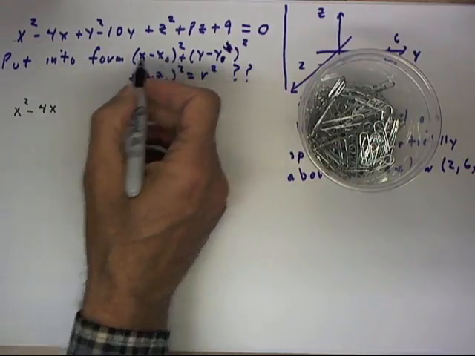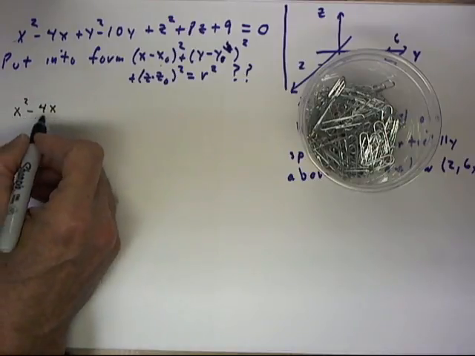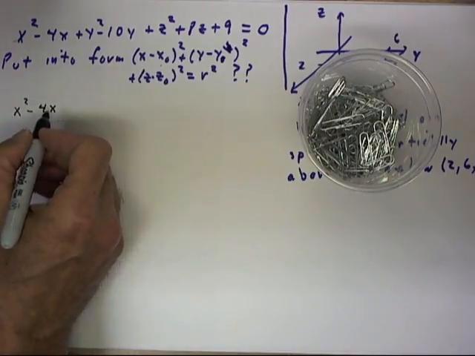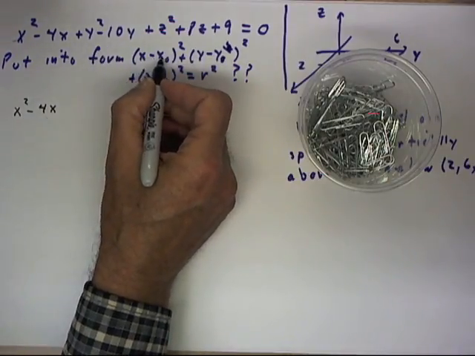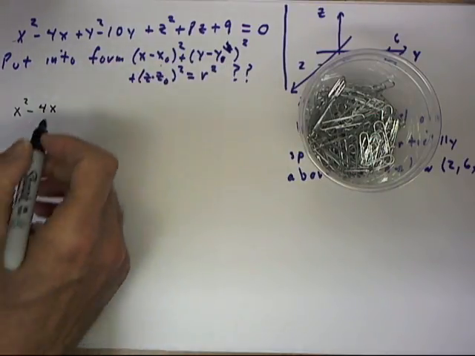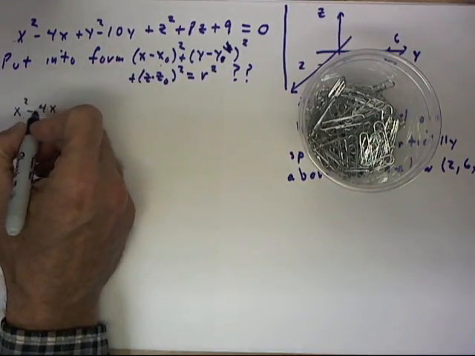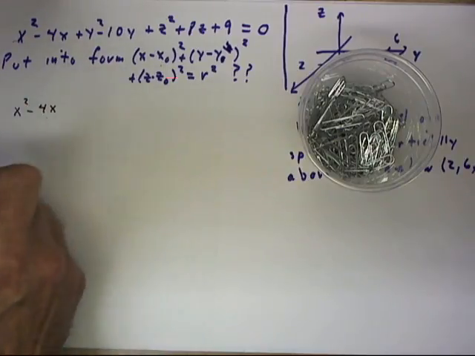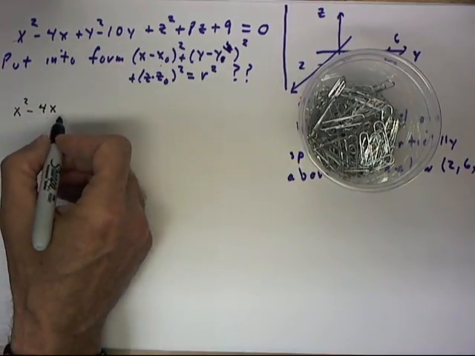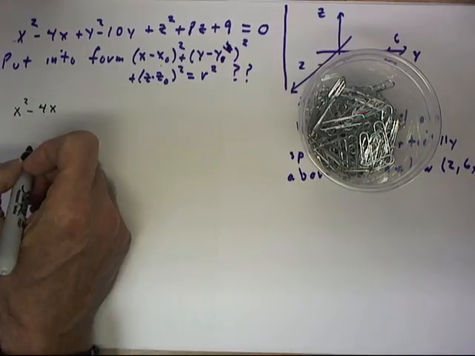If you watch what we did before, we see that the negative 4x came from squaring the x minus 2 expression. Okay, now we've got x squared minus 4x. The question is, what do we add to this in order to get a perfect square?